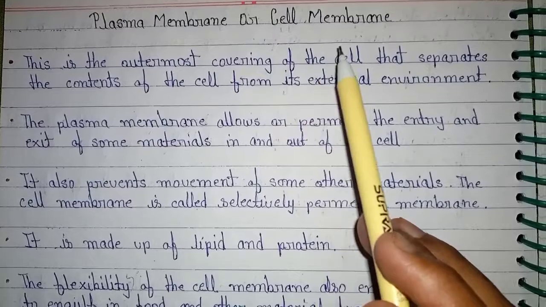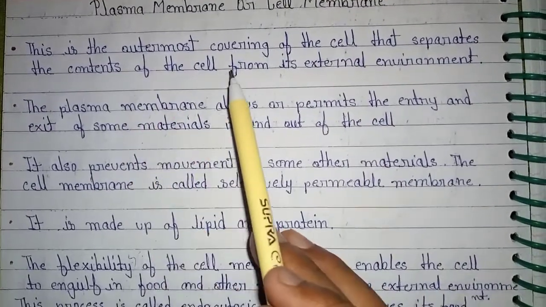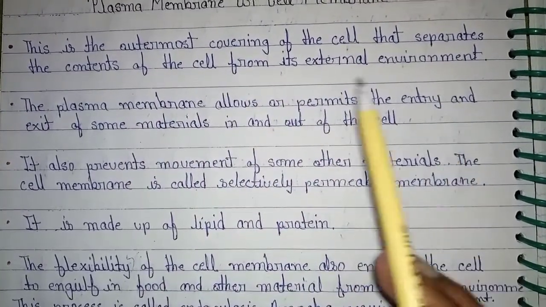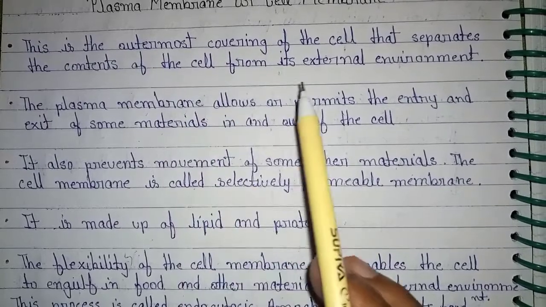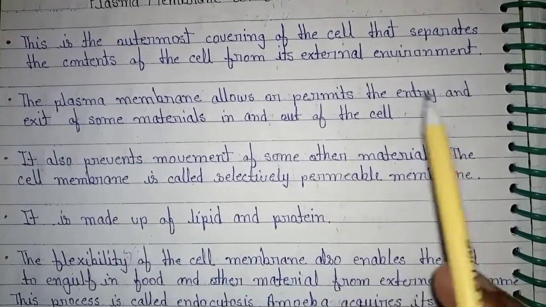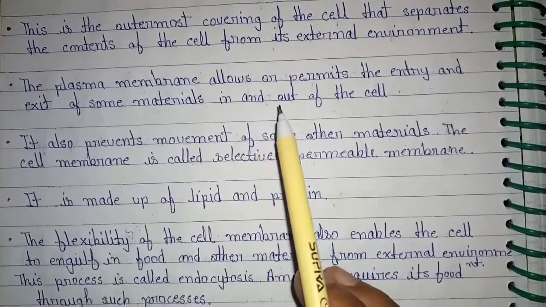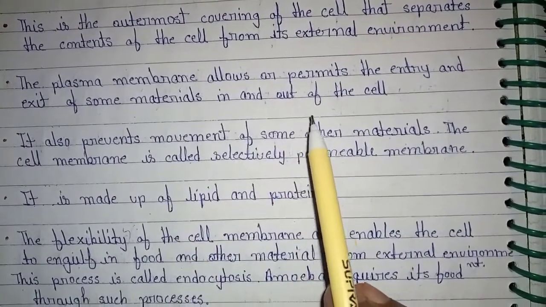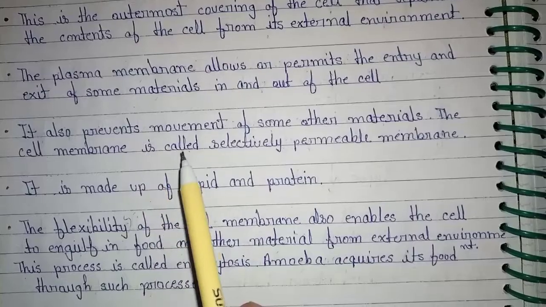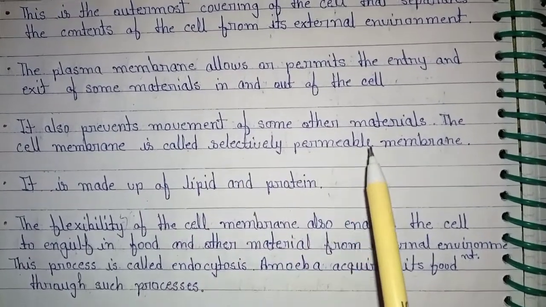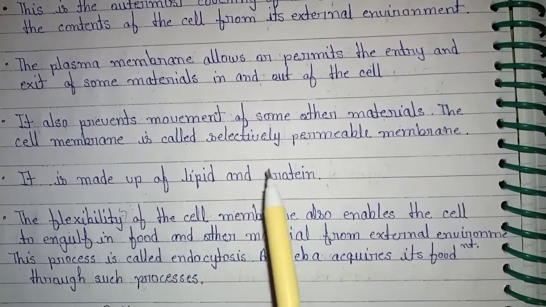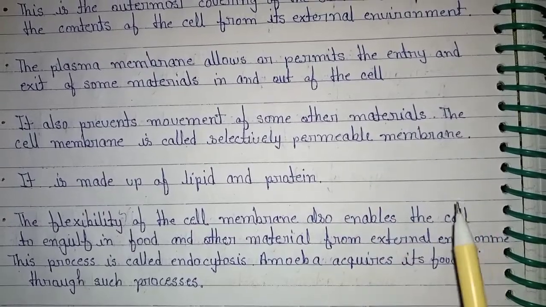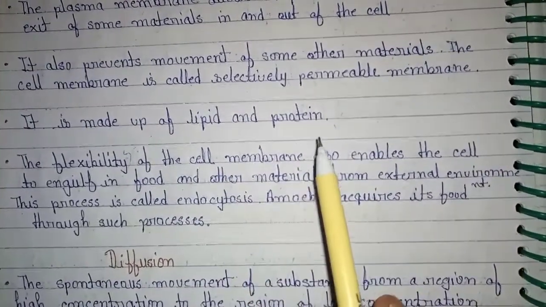Plasma membrane or cell membrane. This is the outermost covering of the cell that separates the contents of the cell from its external environment. The plasma membrane permits the entry and exit of some materials in and out of the cell. It also prevents movement of some other materials. The cell membrane is called a selectively permeable membrane. It is made of lipid and protein.